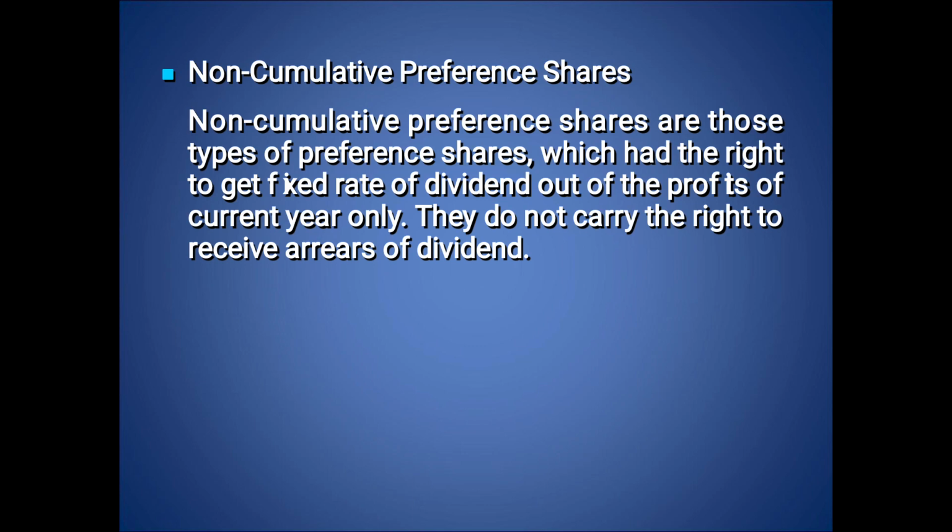If they are not able to get the dividend in the current year, then they cannot get it in the upcoming years. This type of preference shares are called non-cumulative preference shares. So these shareholders do not carry any right to receive arrears of dividend.